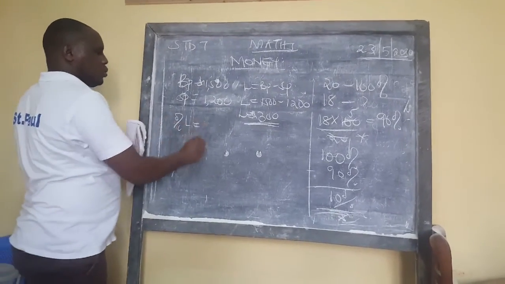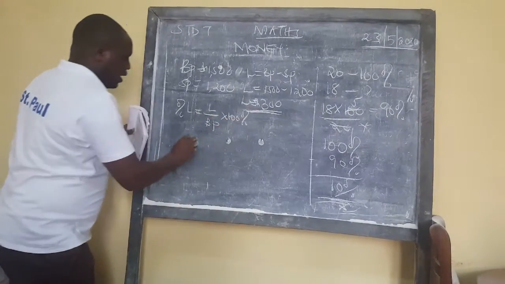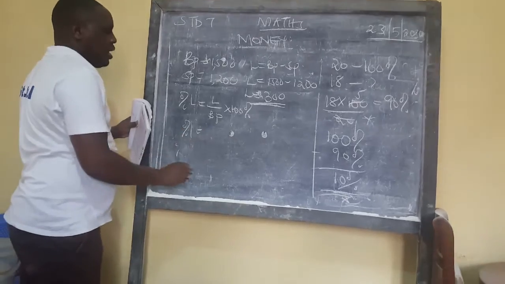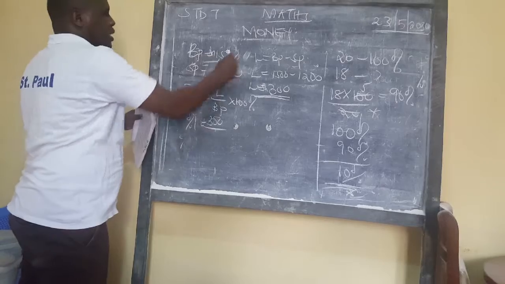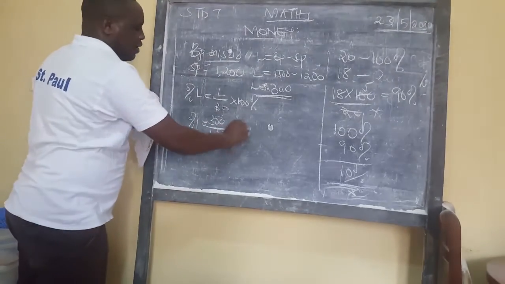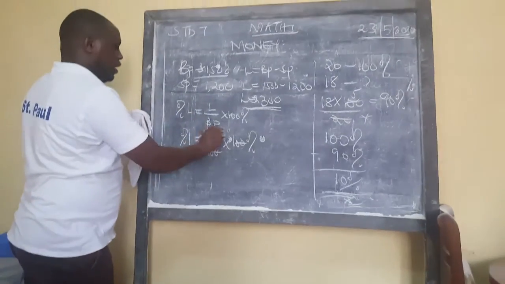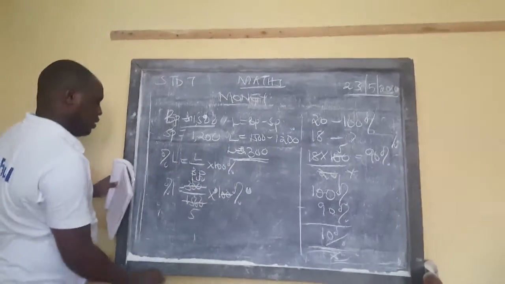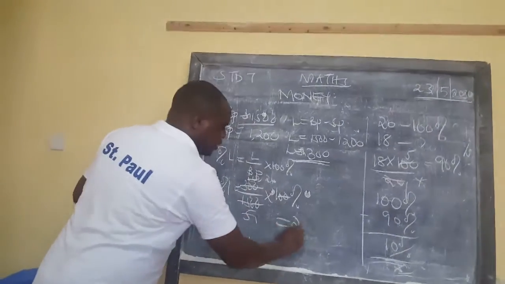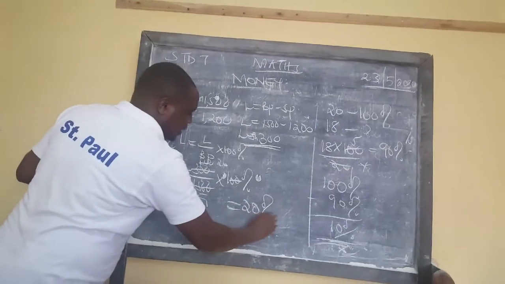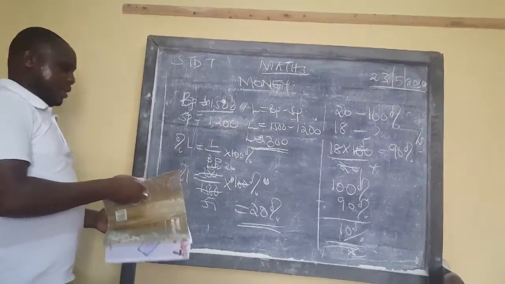Percentage loss is equal to the loss over the buying price times 100%. And therefore, our percentage loss is going to be the loss, 300, over the buying price, 1,500, times 100%. That is going to give us 300 by 3, 5 by 5, 1 by 5, 20. So it made a loss of 20%. A loss of 20%. So that's the loss that he made.